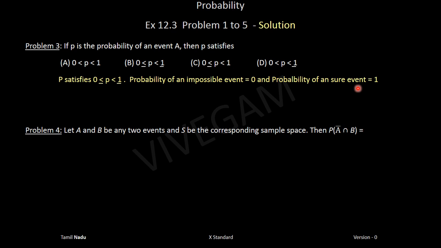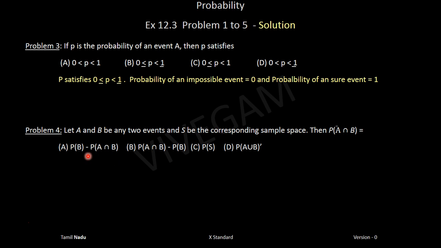Let A and B be two events and S be the corresponding sample space. Then the probability of not A intersection B equals what? So the probability of A bar, that is not A, intersection B. Basically you want the probability of B but not A. That is nothing but the probability of B minus the probability of A intersection B. It is like the probability of B minus A.